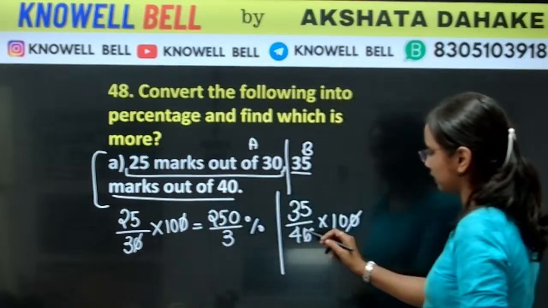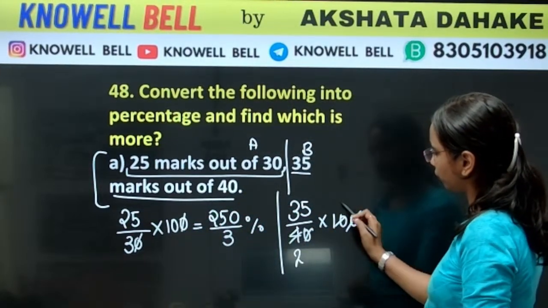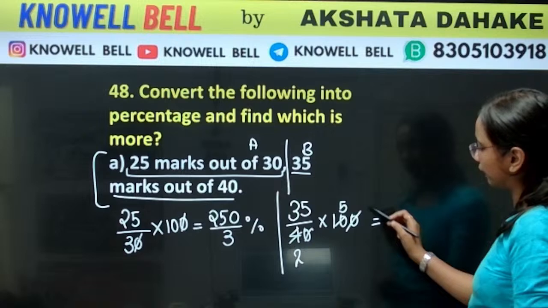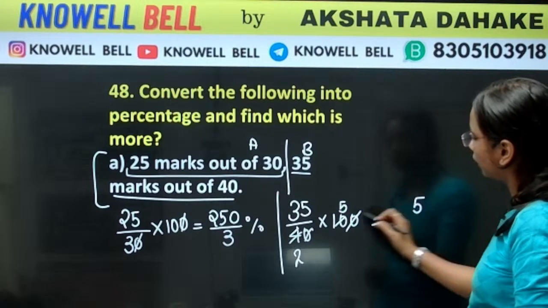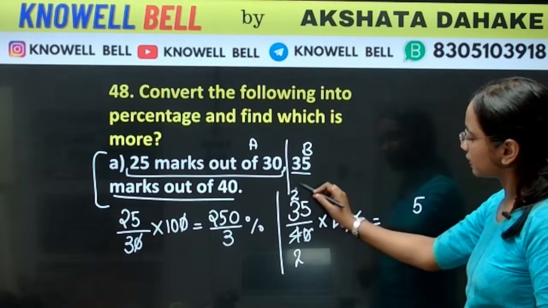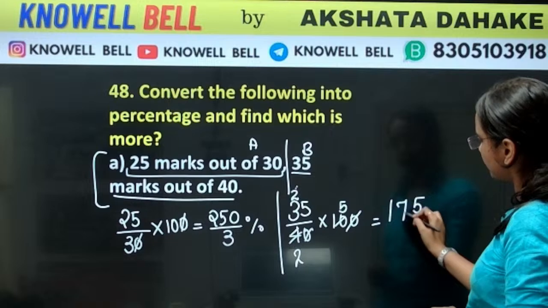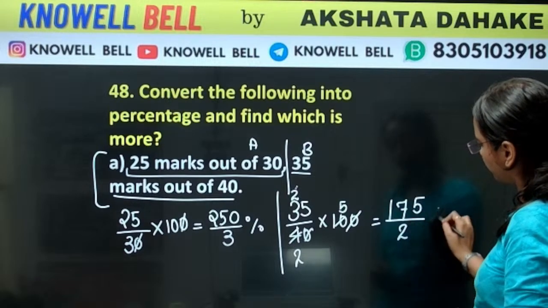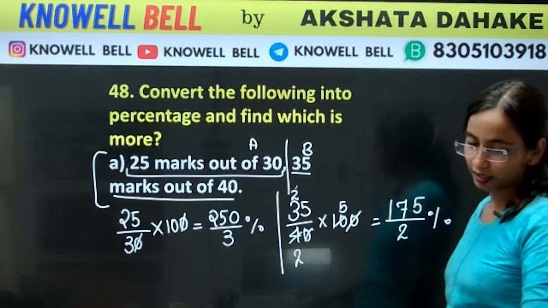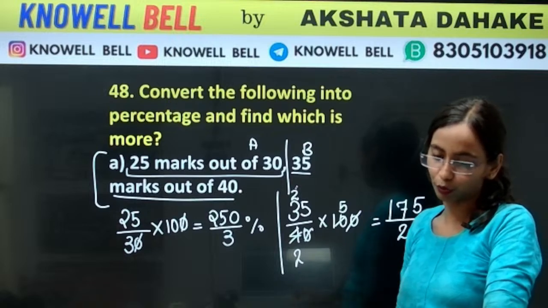The 0s got cancelled. 2 twos are 4. 2 5s are 10. 35 into 5. 5 5s are 25, 2 carried. 5 3s are 15, 16, 17. 175 upon 2%.